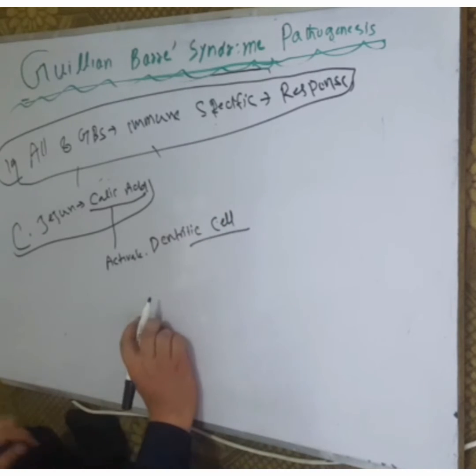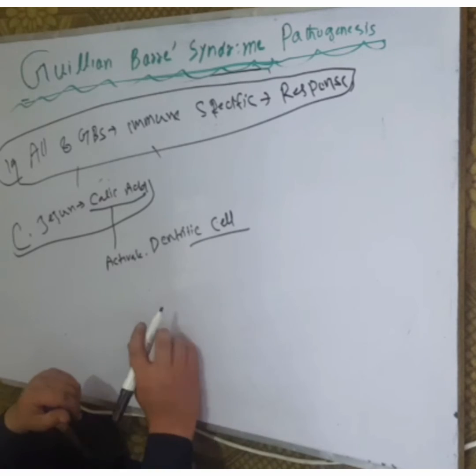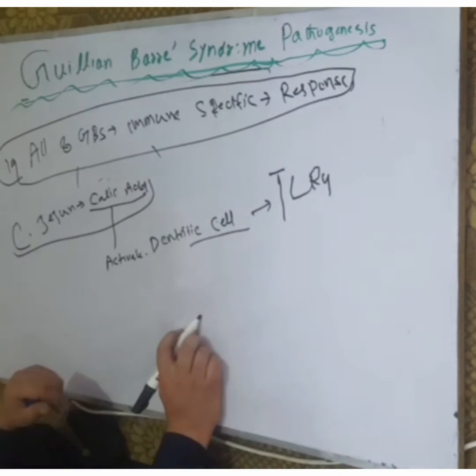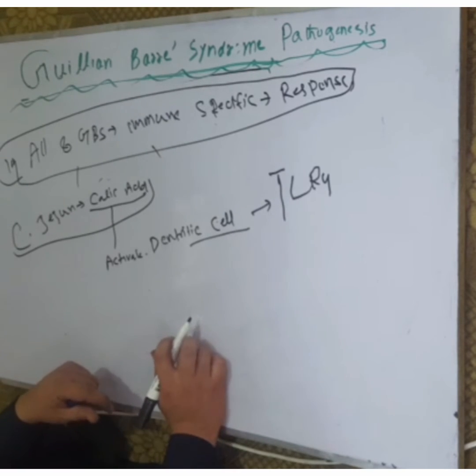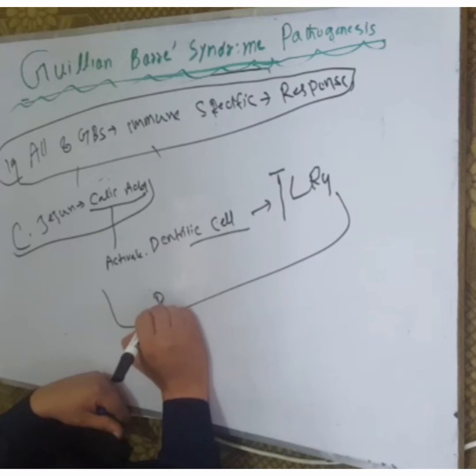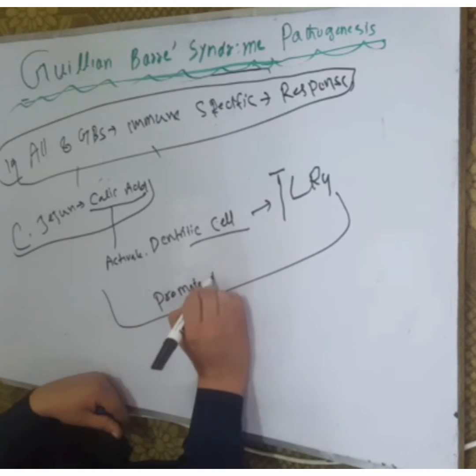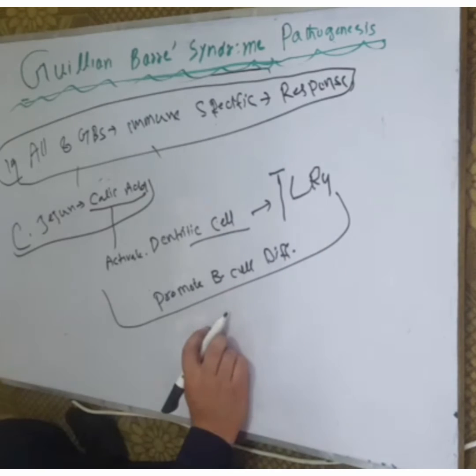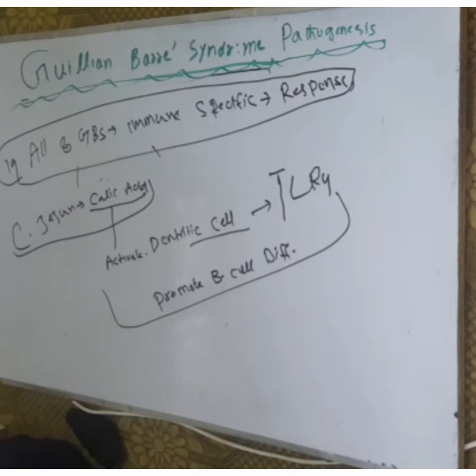Due to activation of the dendritic cell, the dendritic cell activates toll-like receptor 4. When toll-like receptor 4 is activated, it promotes B cell differentiation. When B cell differentiation occurs, this amplifies the humoral immunity.